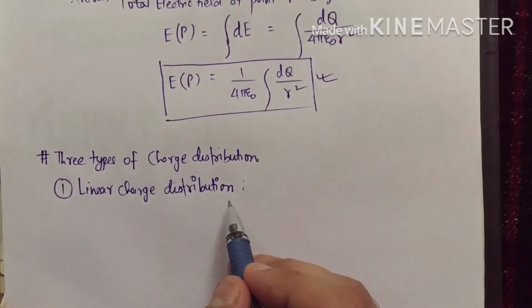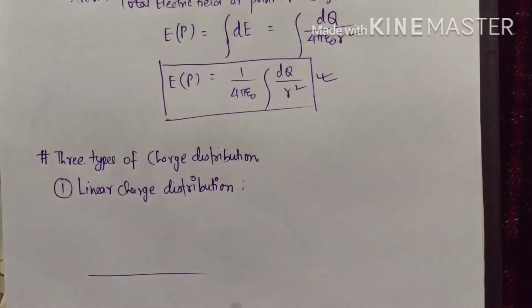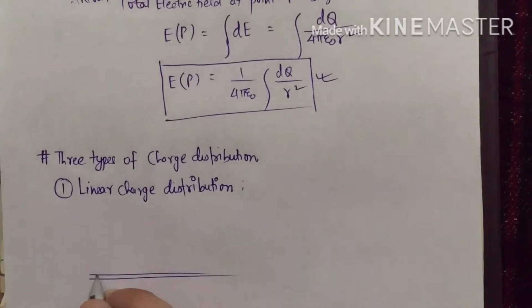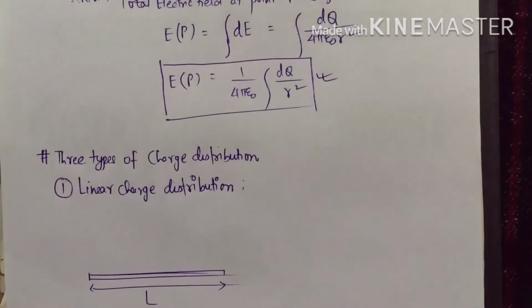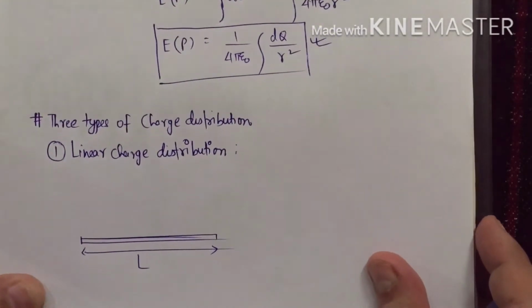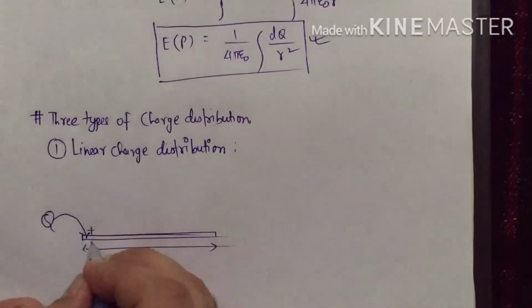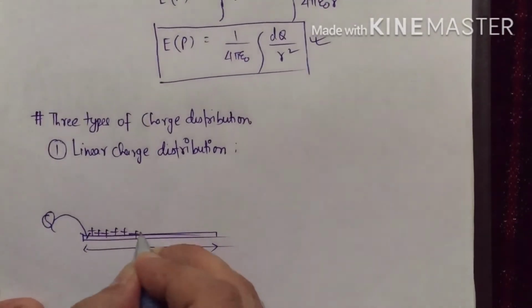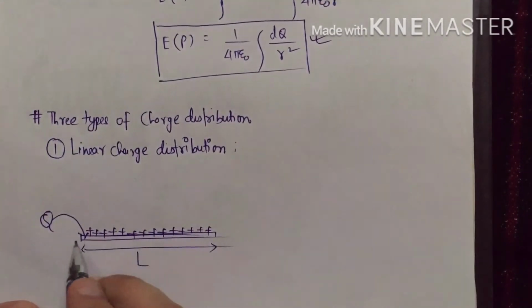In this case, suppose this is your length L of a rod, and total charge Q is distributed along the length. I am assuming this rod to be a conductor or a metal such that the charges are distributed on the surface.